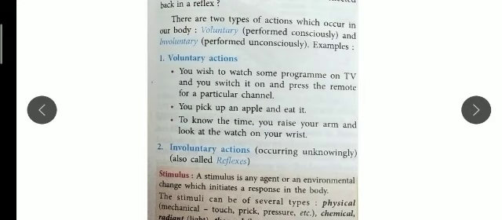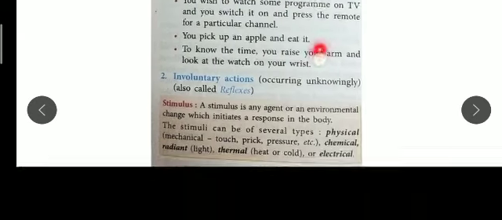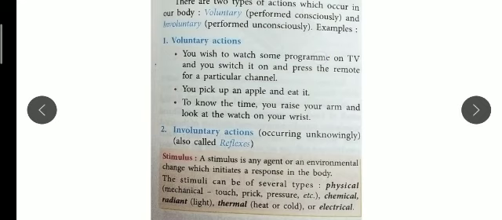In the same way we can do any physical activity, or look at our watch if we want to see the time. All these actions that we can control are called voluntary actions, and involuntary actions are those that we cannot control.